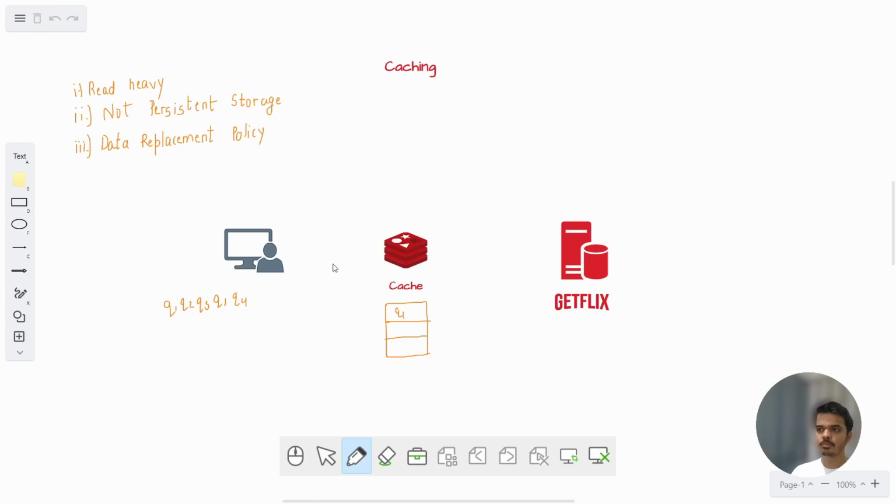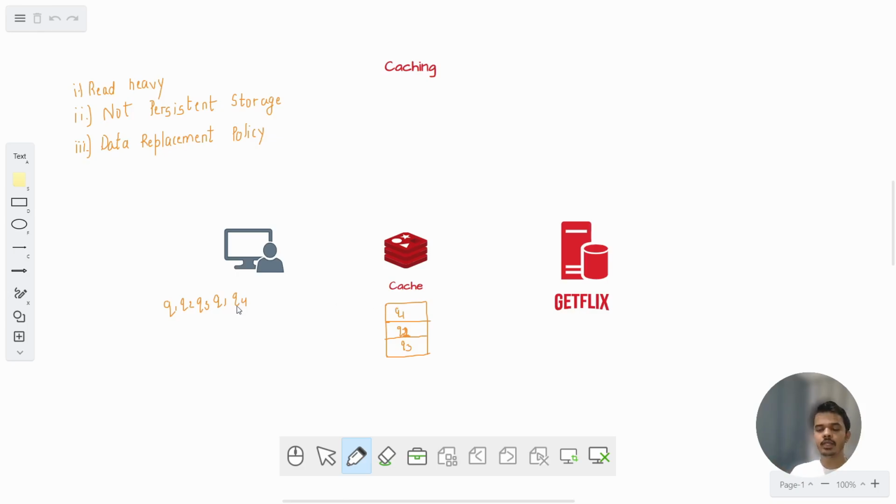Similarly, query q2 comes, it checks the cache, the result for q2 is not present in cache, so it will go to the database and fetch the result for q2. Similarly, q3 comes, it is not present in cache, so q3's result would be fetched from the database and it would be stored in cache. Now when q1 comes back, it sees that the result is already present in cache, so the result of query q1 would be returned directly from the cache.